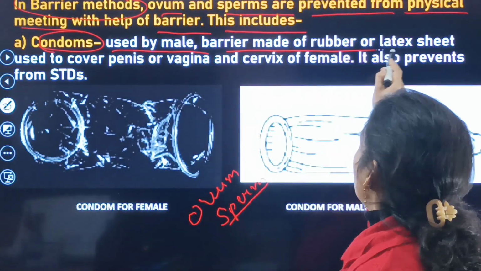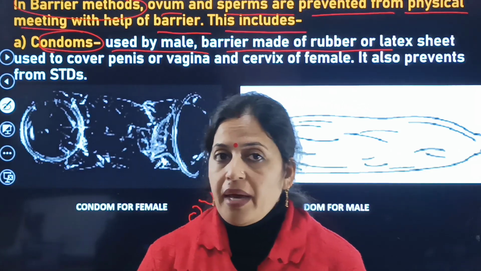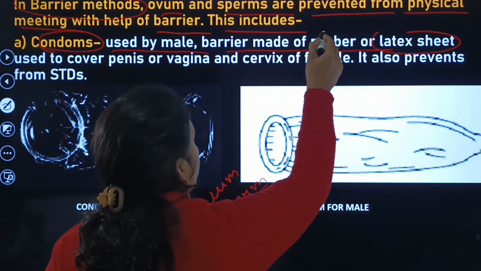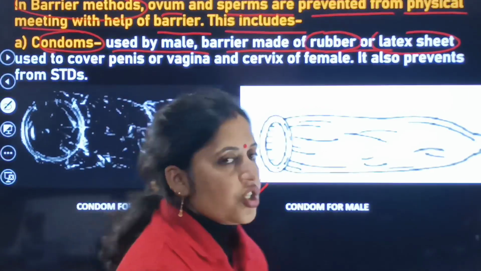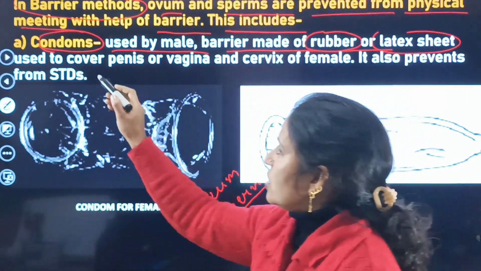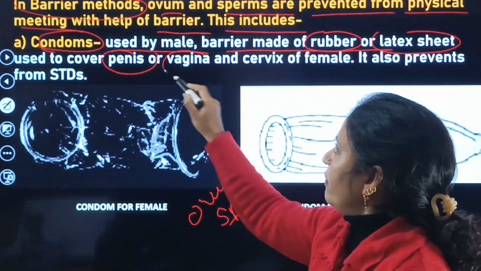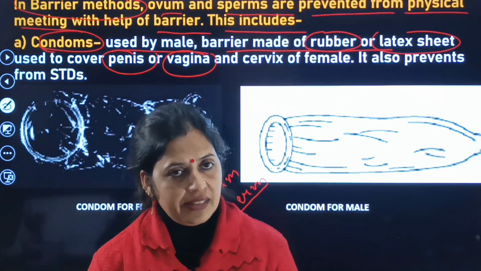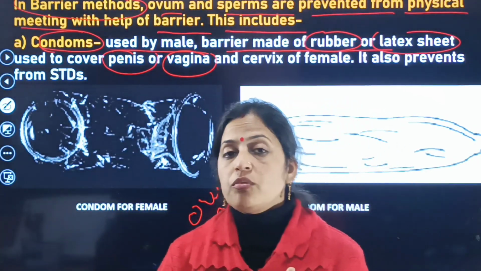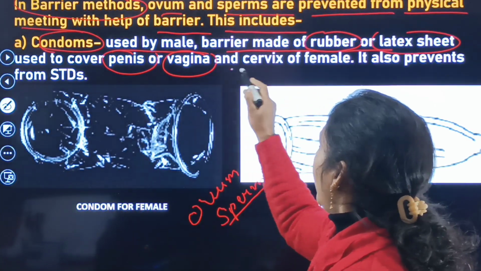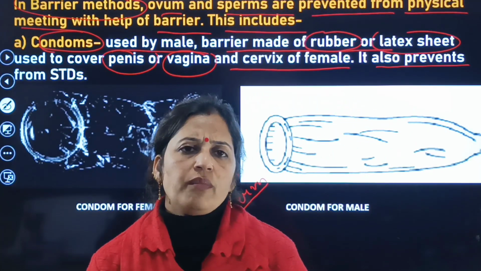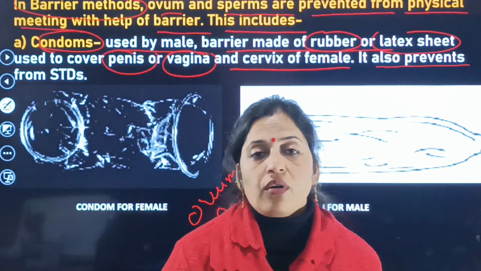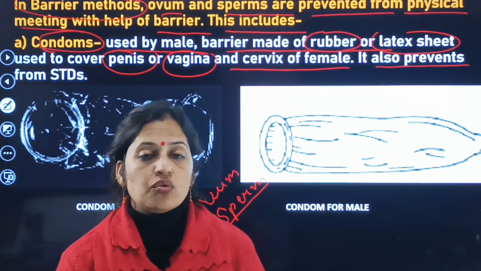The barrier is made of rubber or latex sheet, and it is used to cover the penis, or the vagina and cervix of the female, and it also prevents STDs, that is sexually transmitted diseases.